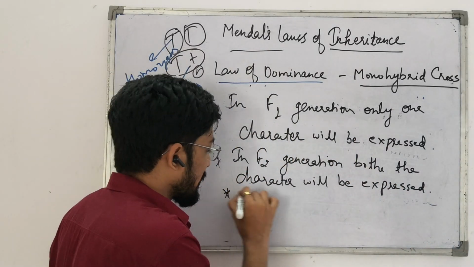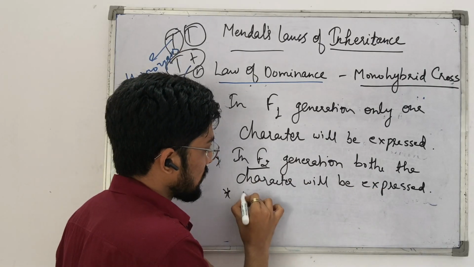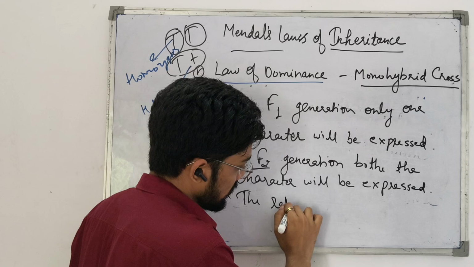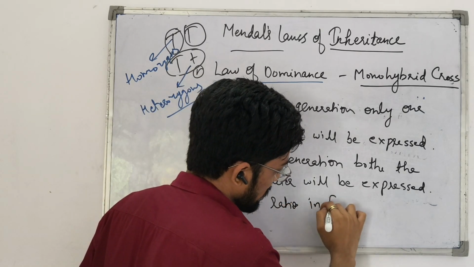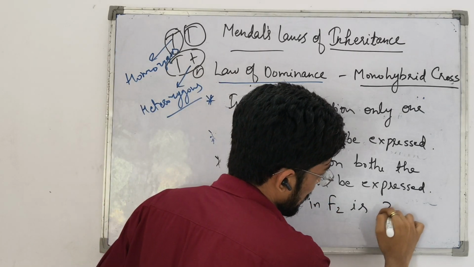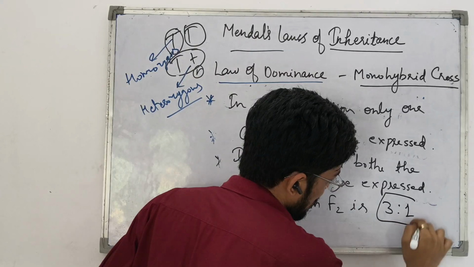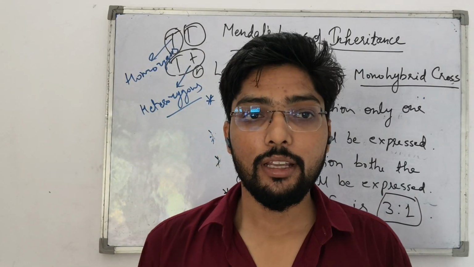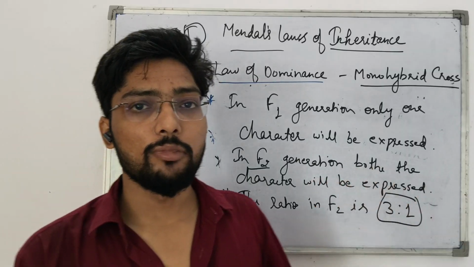And the ratio in the F2 generation will be 3:1. It is the law of dominance.